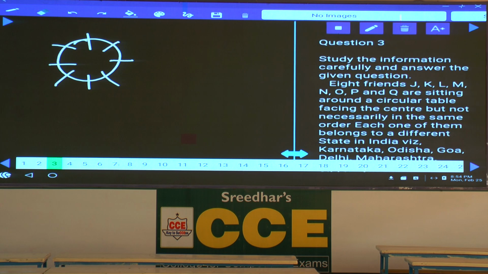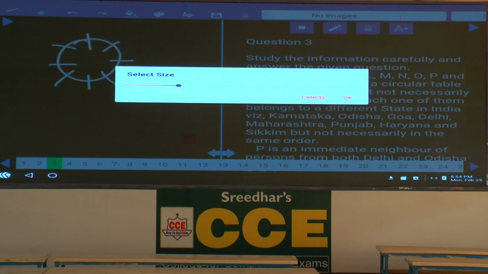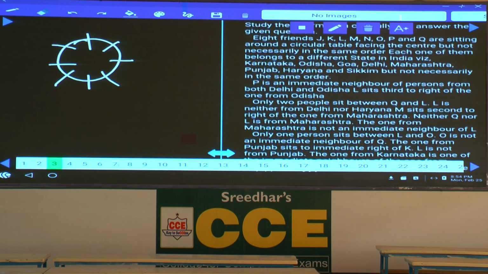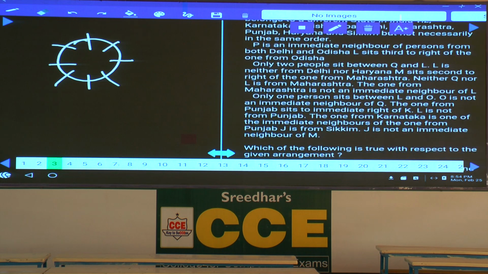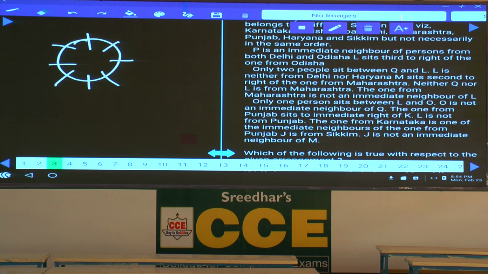Then the first information is related to the states, and each one of them belongs to a different state. Condition number 1, P is an immediate neighbor of the persons from both Delhi and Odisha. As all these persons are facing towards the center, we can fix one of the persons here. Hence, this P is an immediate neighbor of the person from Odisha and Delhi.